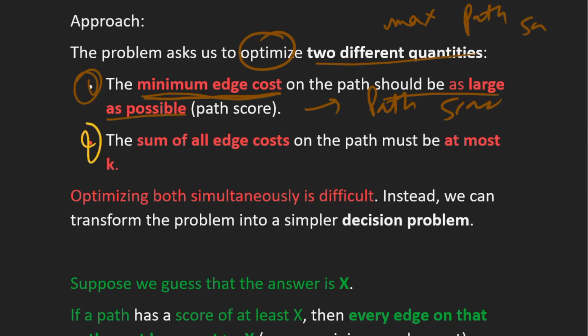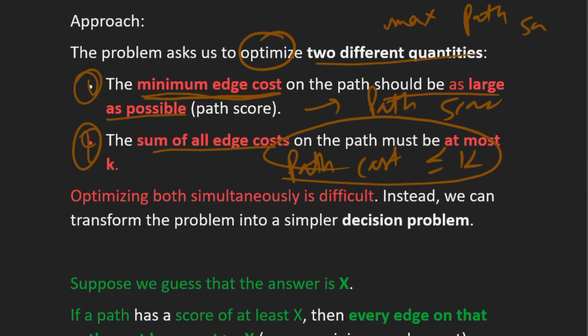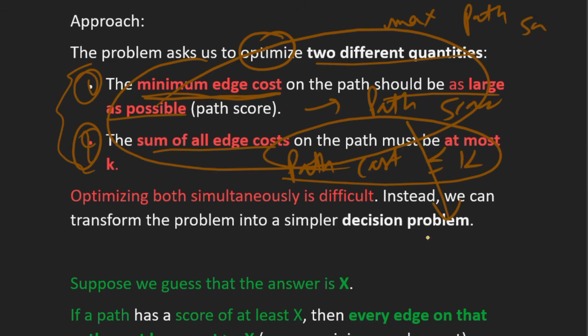The second thing is that the sum of all the edge costs, the path cost, should be less than or equal to k. Optimizing these two together will be difficult for us. So what we do is try to convert this problem into a decision problem.